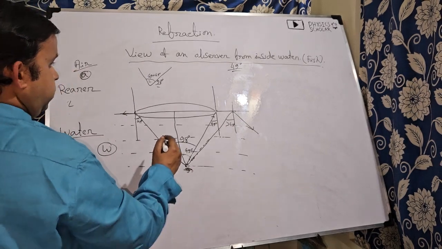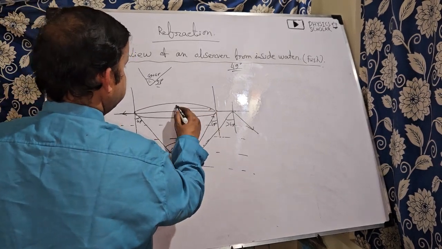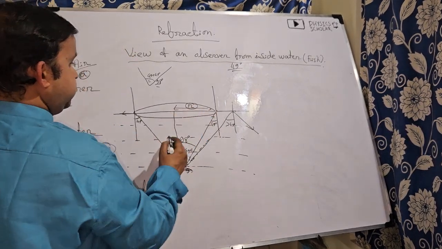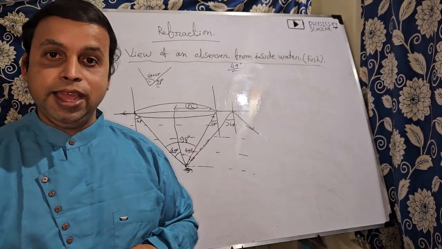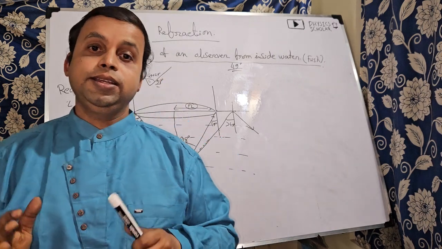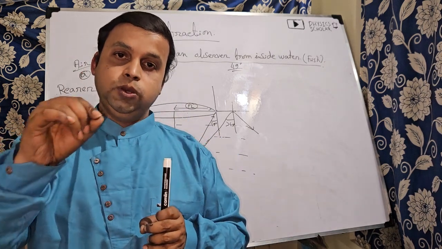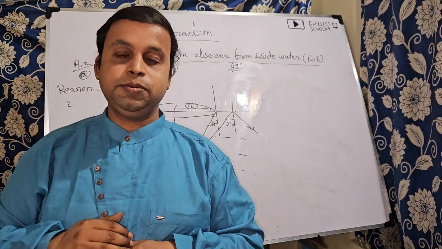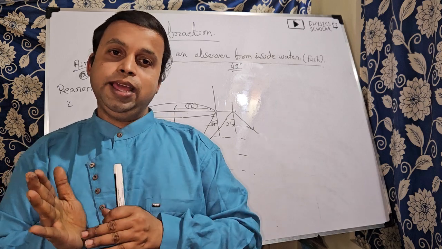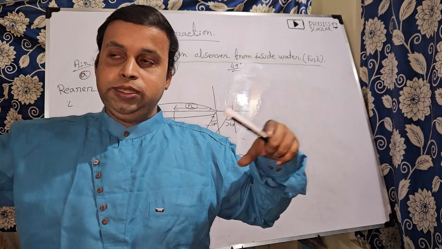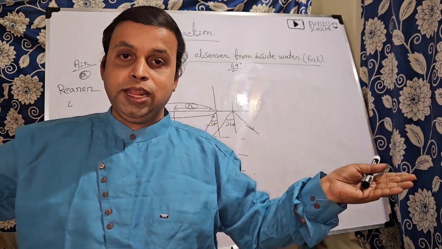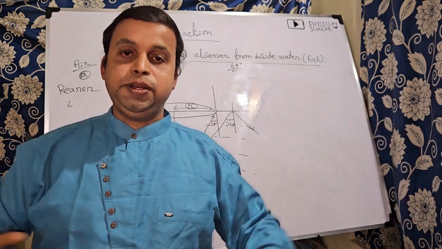Okay. Now we can also calculate the radius of the cone. Clear? So what is the reason for that? Because we know that the critical angle of water with respect to air is 49 degree. So for all those rays for which the angle of incidence is more than 49 degree, total internal reflection will take place.